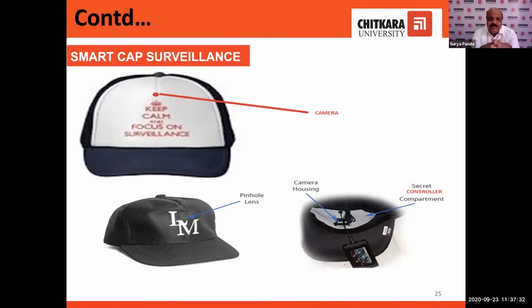Moreover, the entire video will get stored in the cloud, and that can be analyzed for future reference. Moreover, if we fit the same camera and same technology in a cap, it can be used in examination centers, where the examiner or the invigilator can see the students, and the entire video will be transmitted to the base station, and we can store the video also for future analysis.